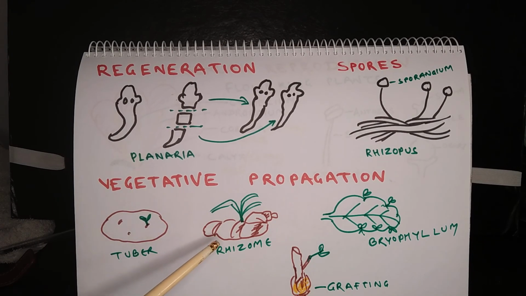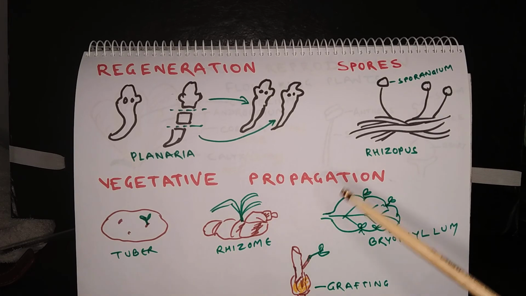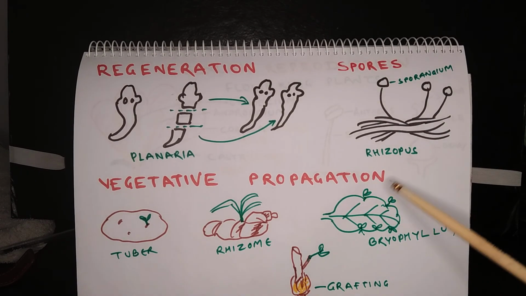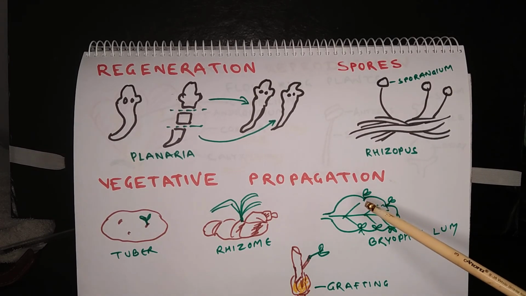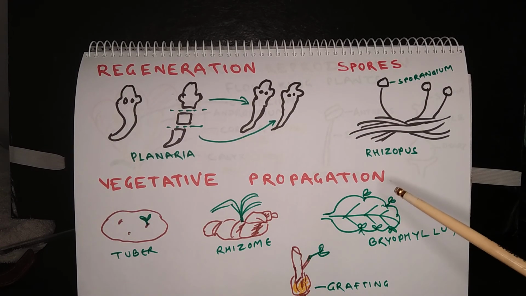Then comes the rhizome of ginger or turmeric. The rhizomes can produce a new plant. That is, rhizome is also a modified stem. Leaves of Bryophyllum have a wavy margin. So there are many notches on the margin of these leaves, and each notch is capable of producing a new plant. Okay. Then these are the natural methods of vegetative propagation.